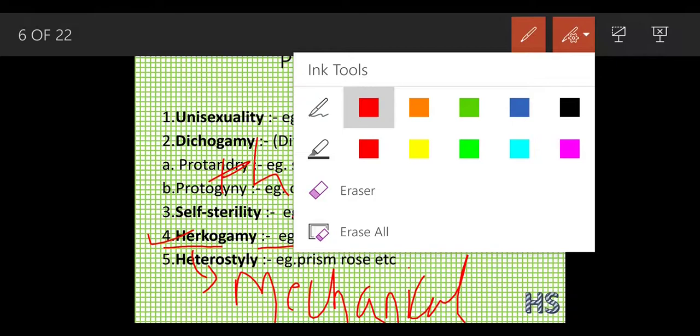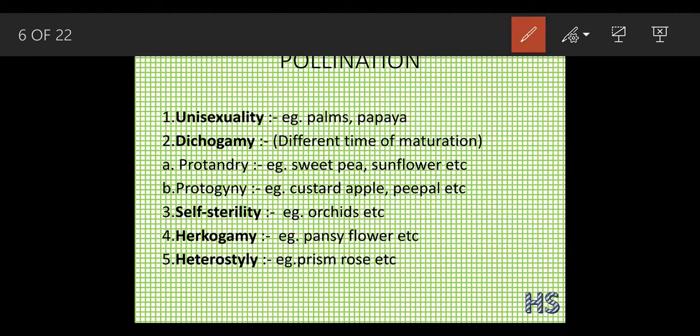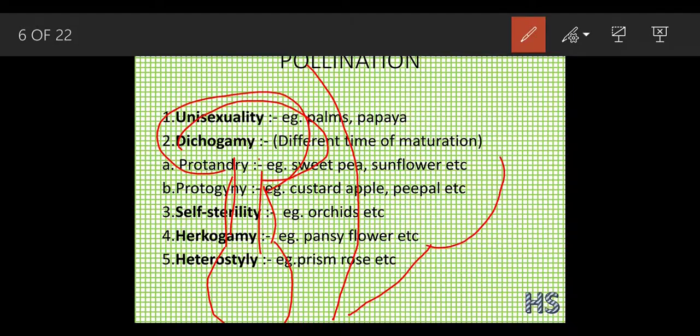Now what happens in the hercogamy condition? This is a stigma and there is one barrier, and suppose on the same part of the flower, the same plant, there is the anther.